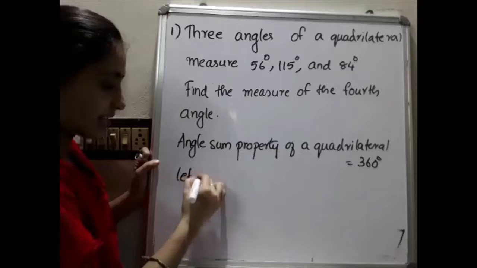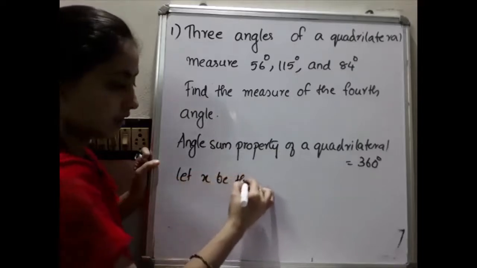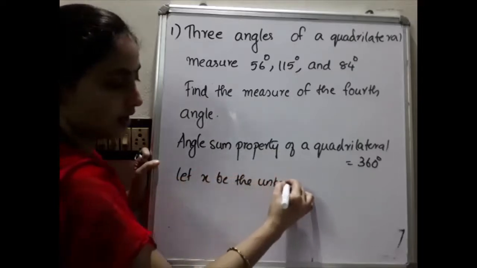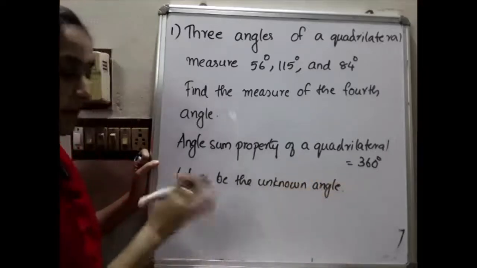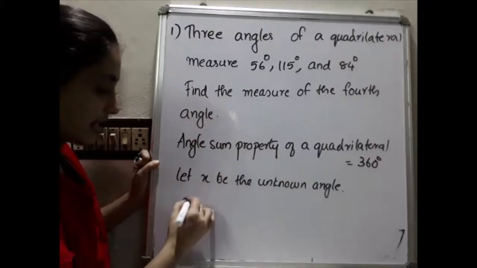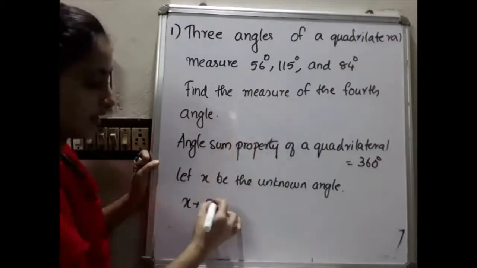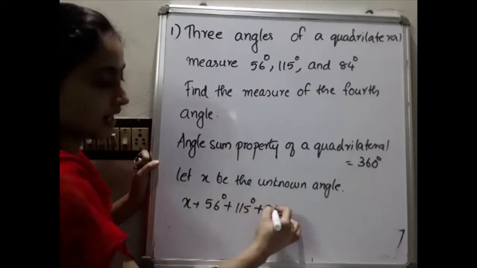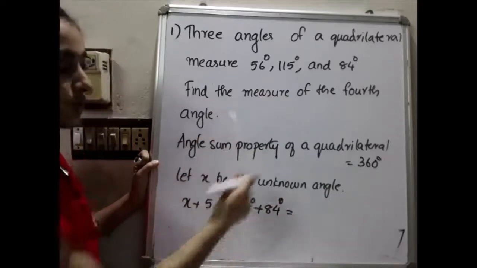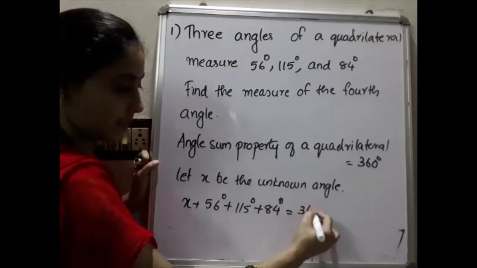So we can write, let x be the unknown angle. We don't know the fourth angle, that we will mark as x. So we can write x plus 56 degree plus 115 degree plus 84 degree, and the sum is what you already know, 360 degree.